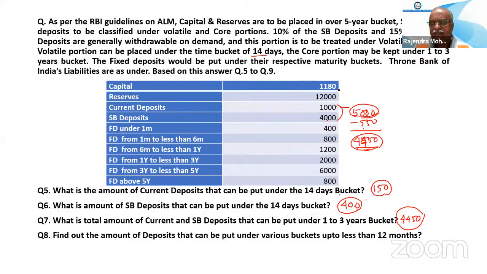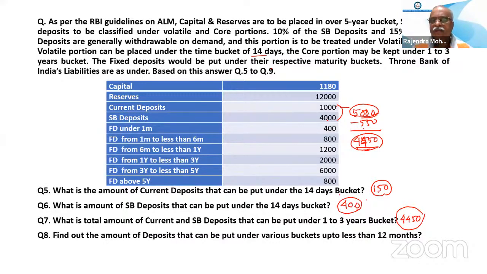RBI tells that savings and current accounts are to be put under 2 buckets only. One is up to 14 days, another is 1 to 3 years. That's all. This is the RBI guideline, as given here. Read the question as per the RBI guidelines. RBI says that savings and current should be put in 2 buckets only. One is up to the 14 days bucket, the second is the 1 to 3 year bucket. There is no third bucket.